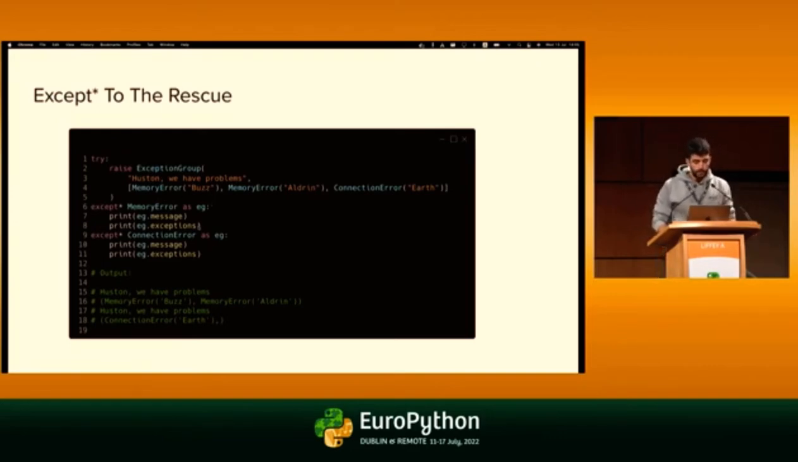And as you can see, we actually enter both of the clauses. This is different from the regular except, where you can only enter one of them. Here you can enter multiple of them. And that means a couple of things. First of all, you can't return or break or continue while you're inside an except star clause, because that might hurt the other exceptions that are being raised. So there's a limitation on that.